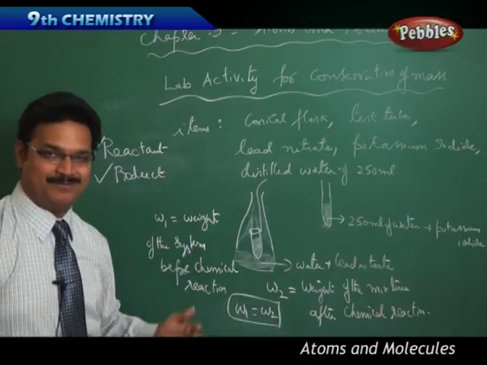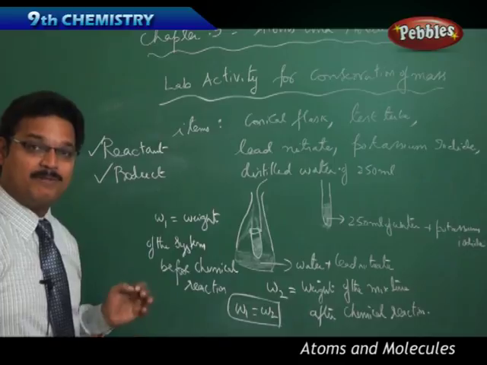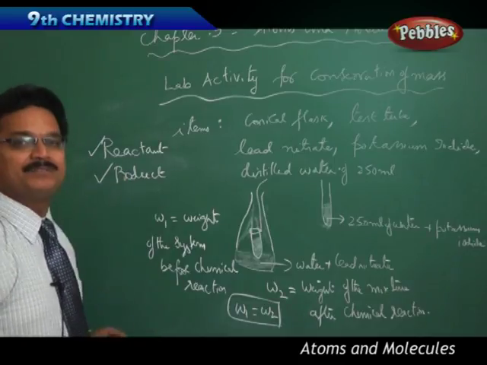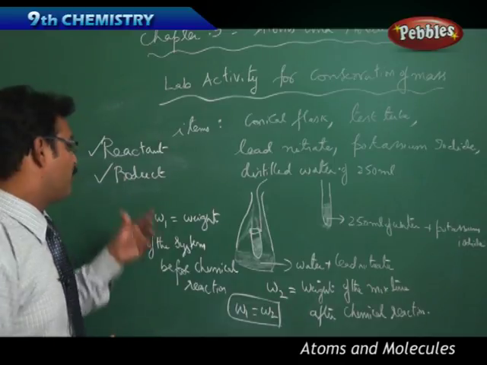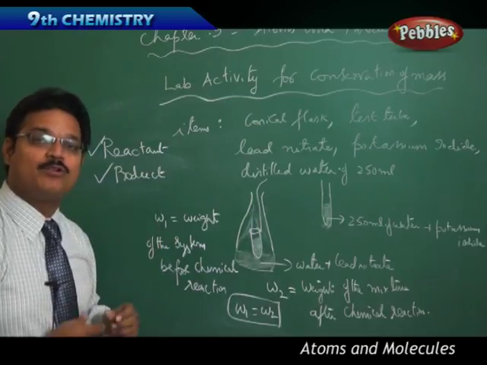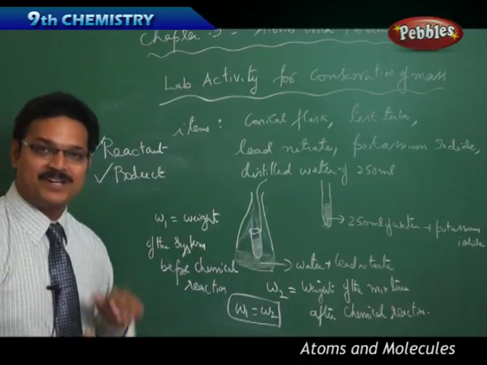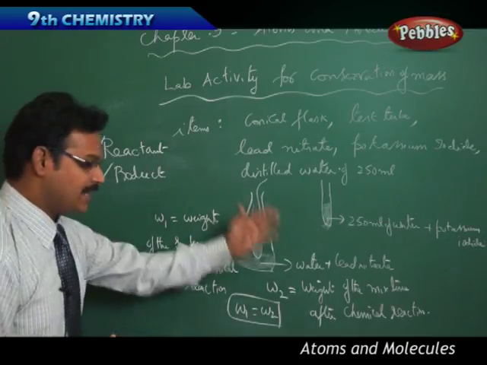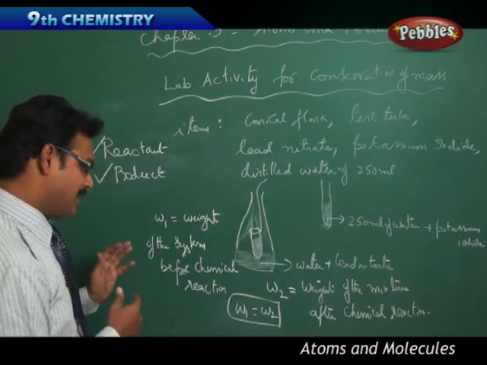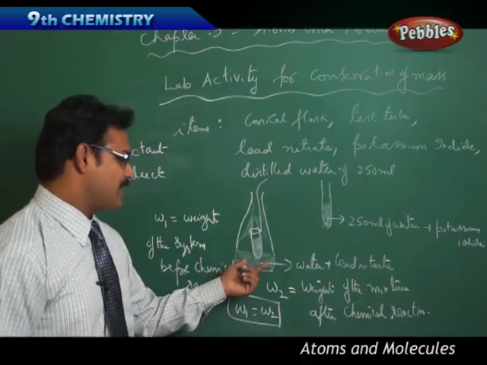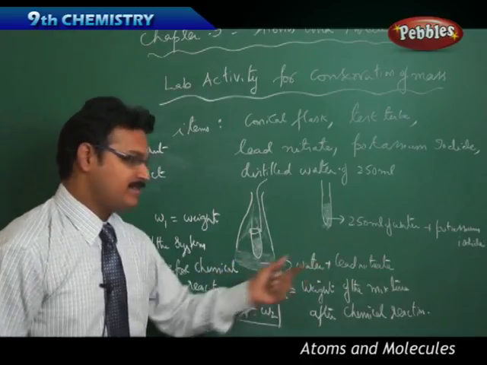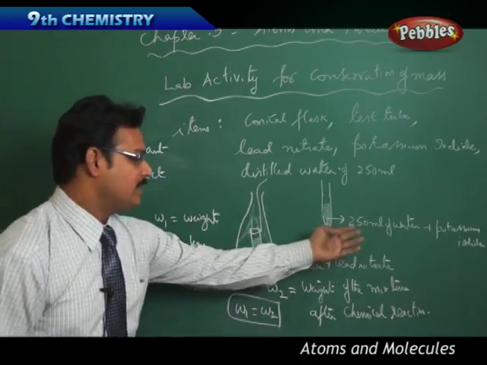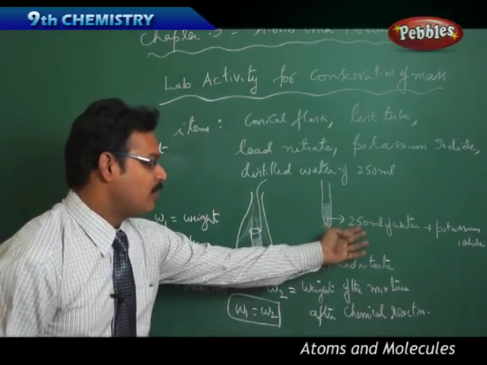Reactants are the substances which participate in the chemical reaction. Product is the output you get after the chemical reaction. So in this lab activity, the reactants are this conical flask solution, water plus lead nitrate, and this 250 ml of water plus potassium iodide.